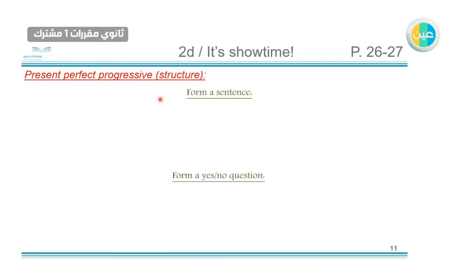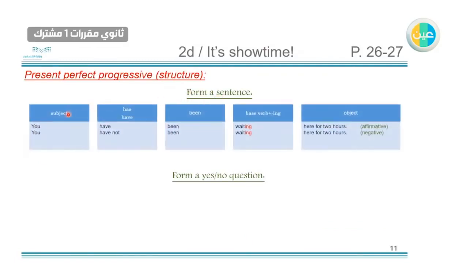Present perfect progressive structure. How to form a sentence. We start with the subject. For example, here we have you, and then has or have. Because we are using you, it takes have, been, and then we have to add ing to the base verb, the present verb, and then the object.